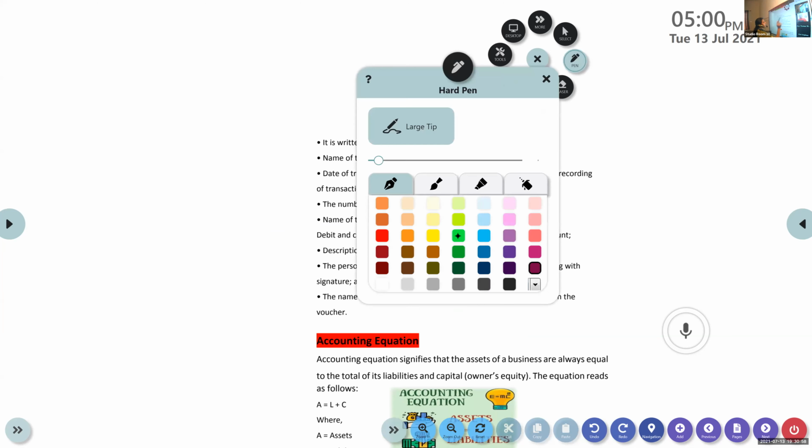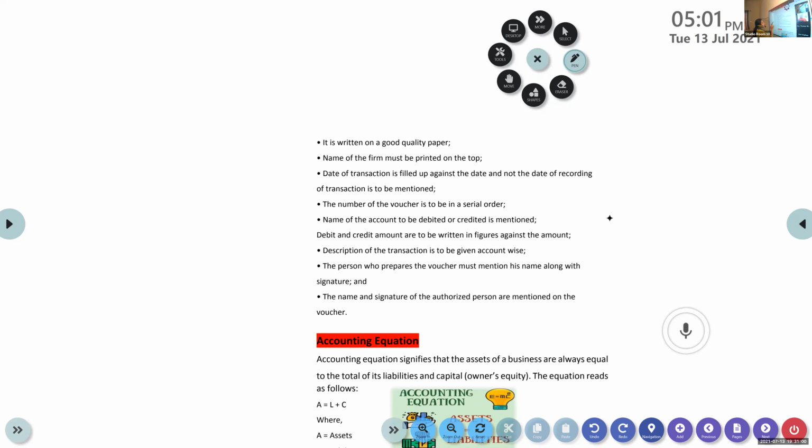The voucher means the paper quality. It should be written on good quality paper. The name of the firm must be printed on the top. The voucher should contain the name of the firm, the name of the business.